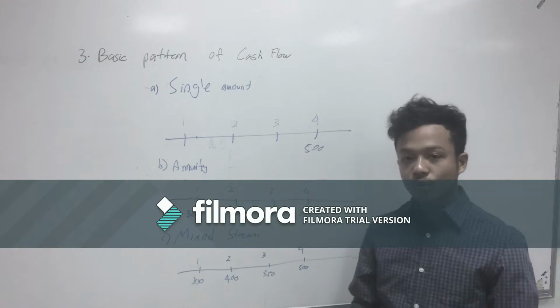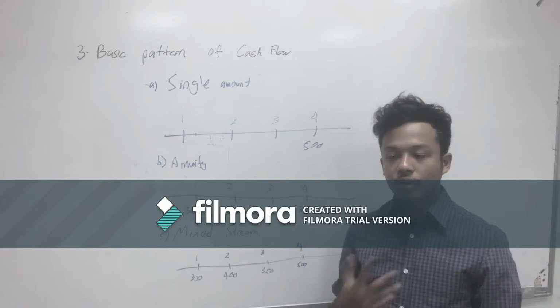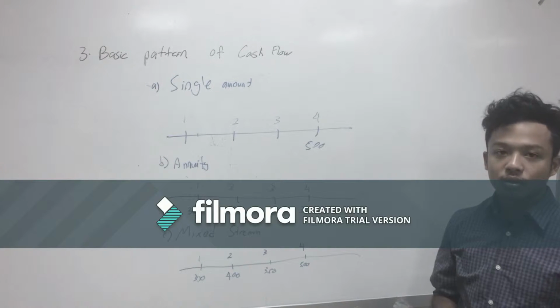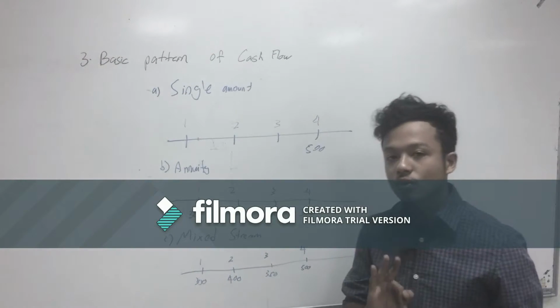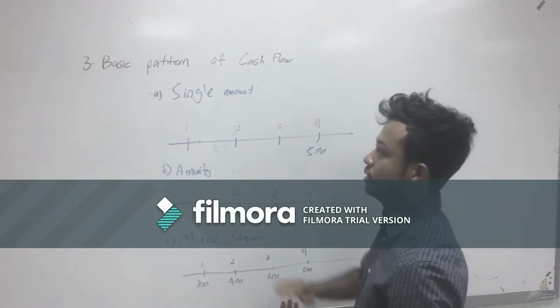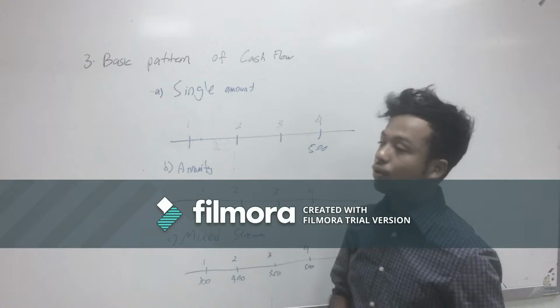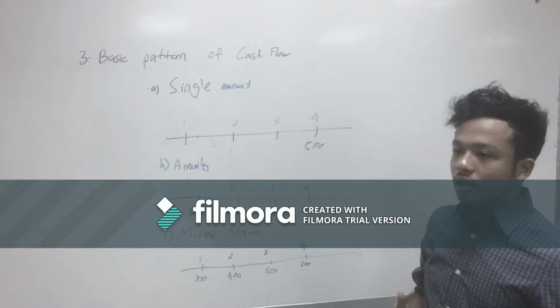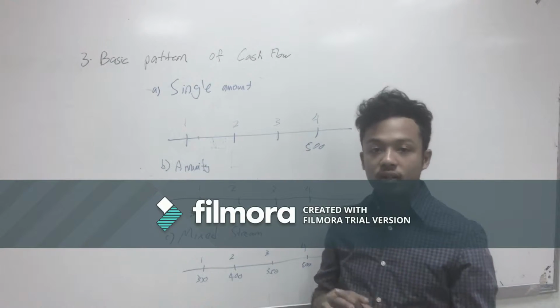Alright, if we know what is time value of money and how it is calculated, we must also know the pattern of time value of money. So the third thing today that I want to teach you guys is the basic pattern of cash flow. First one is single amount. Single amount is an amount of money you will receive once in the future.